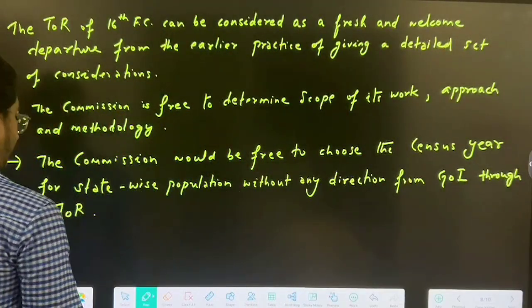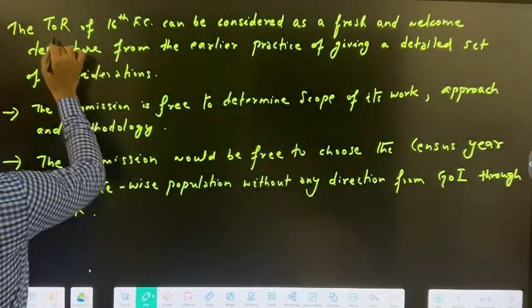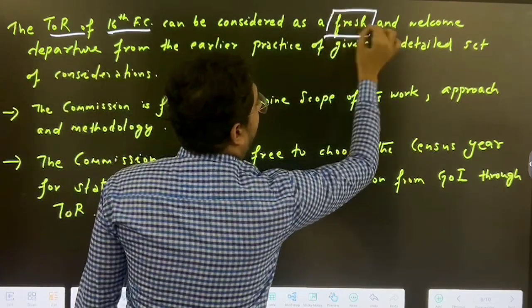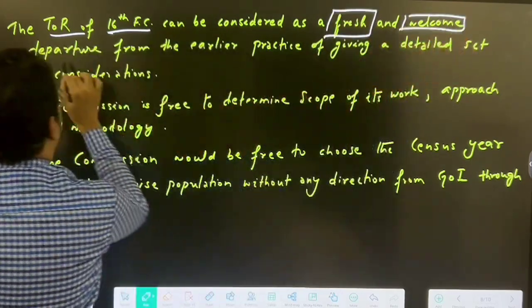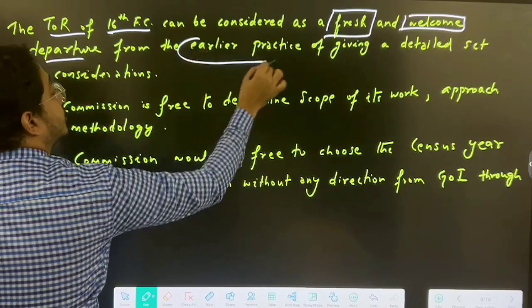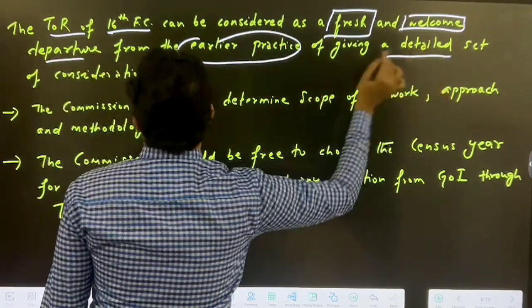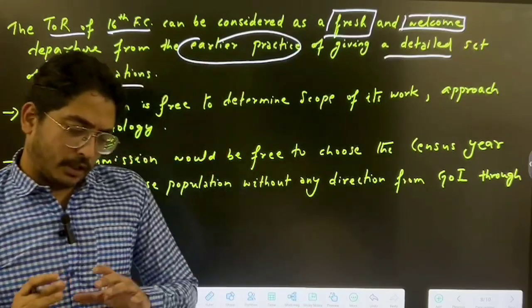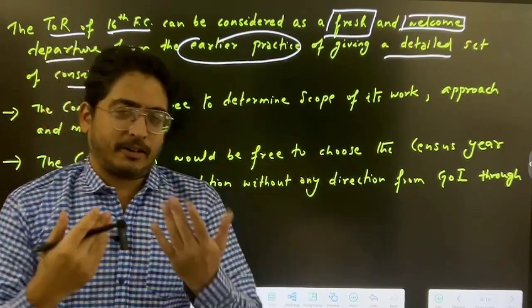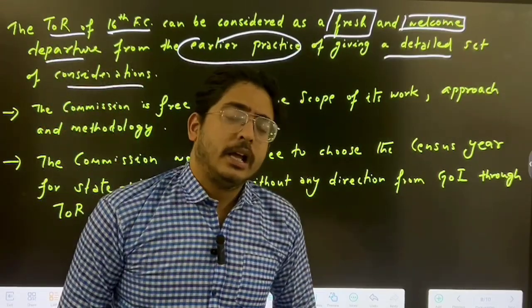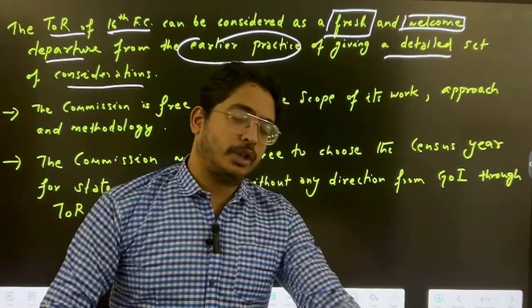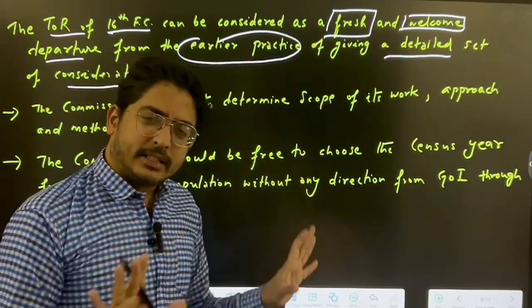Now coming to the point, the terms of reference of the 16th Finance Commission can be considered a fresh and welcome departure from the earlier practice of giving a detailed set of considerations. Usually, the terms of reference are given by the government. Previously, the government was giving detailed instructions, do this, do that. Now they have given a very simple thing.